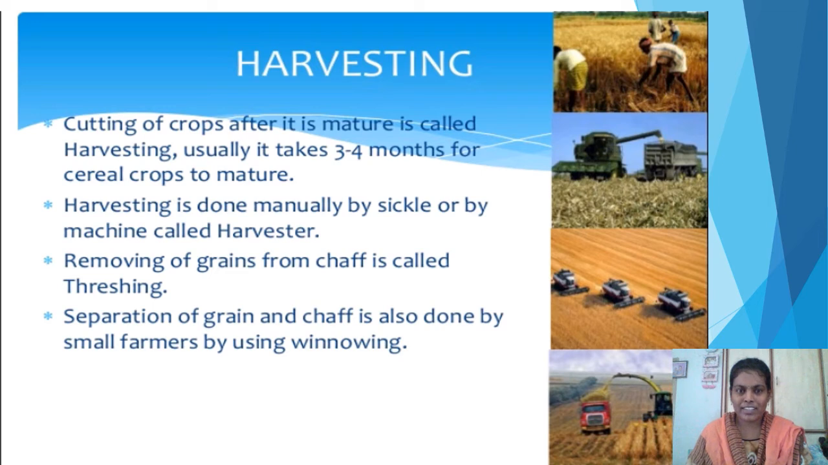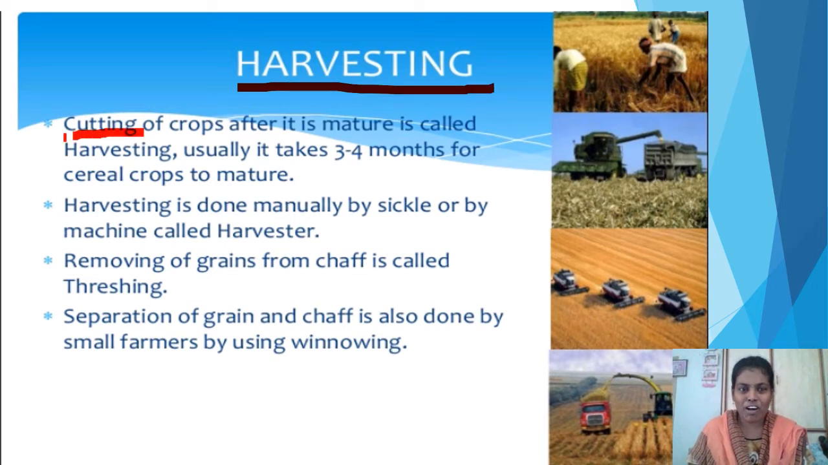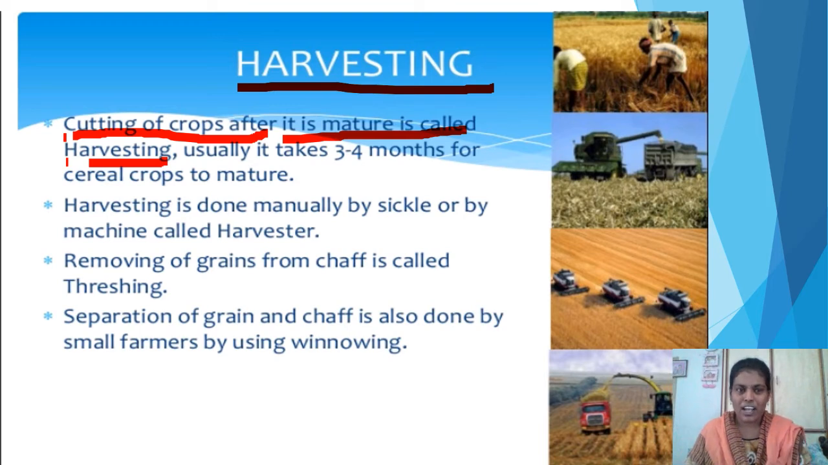Now let us discuss the next important step in crop production, that is harvesting. What is meant by harvesting? It is one of the important steps in crop production, that is cutting of crops, and after cutting, gathering of crops is called harvesting. Cutting and gathering of crops after they are matured is called harvesting.